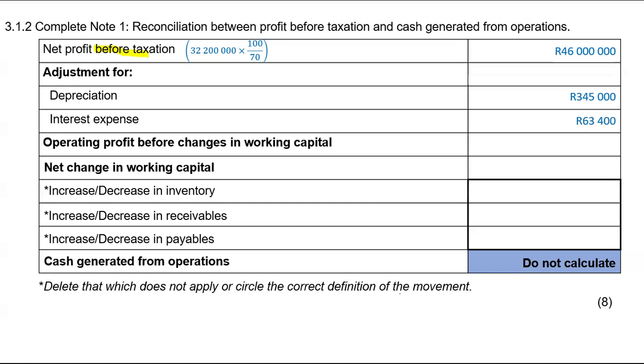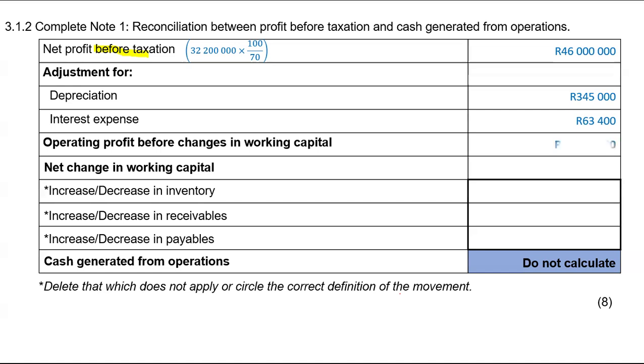The only reason we are adding it is because interest expense is a finance cost. So it is shown, it's required. Materiality requires us to show it separately because it influences the decision making of the readers of financial statements. That's why we add it back here, not because it's a non-cash item. We are still going to deal with it, but separately on the cash flow statement.